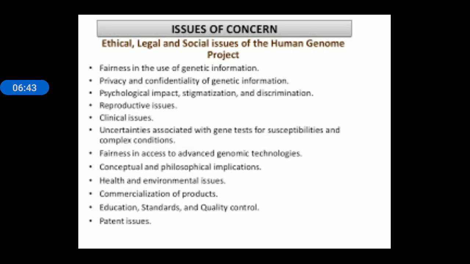There are some issues regarding the Human Genome Project. First is fairness in the use of genetic information. Second, privacy of genetic information. Third, psychological impact, reproductive issues, clinical issues, uncertainty associated with gene testing, conceptual implications, health and environmental issues, commercialization, education standard, quality control, and patent issues. These are some ethical and social issues related to the Human Genome Project.